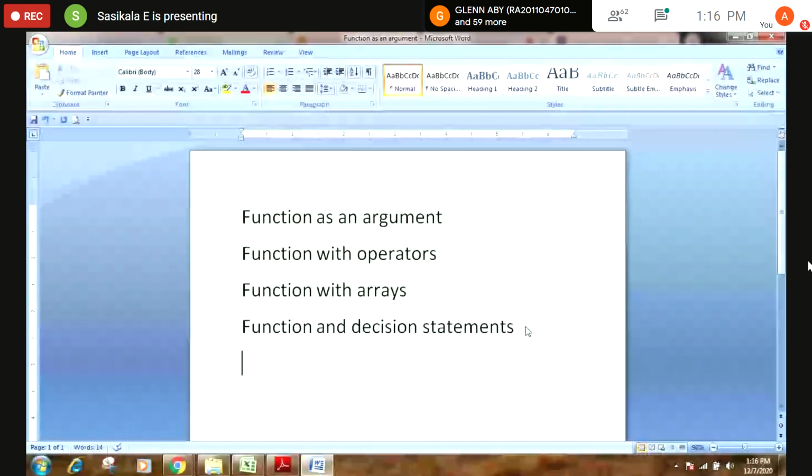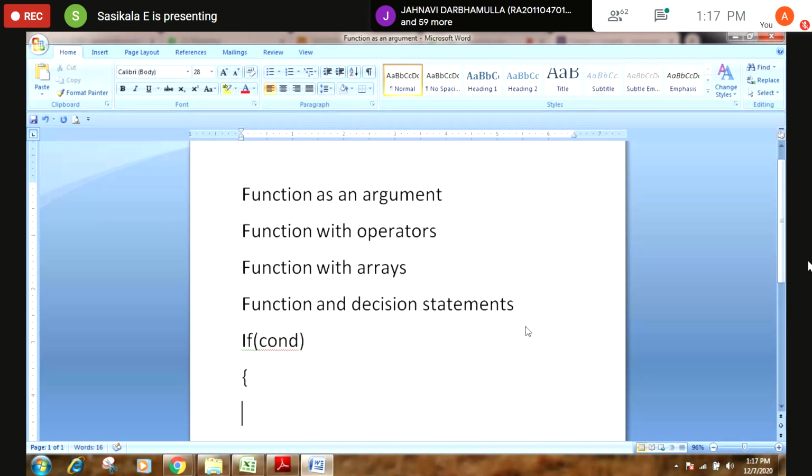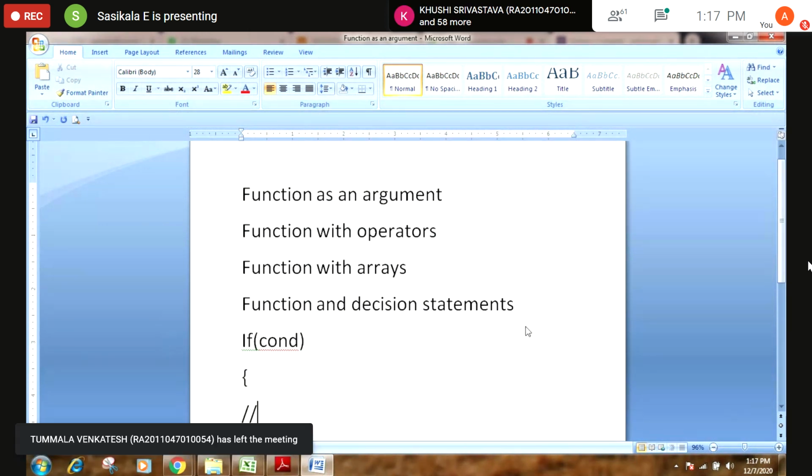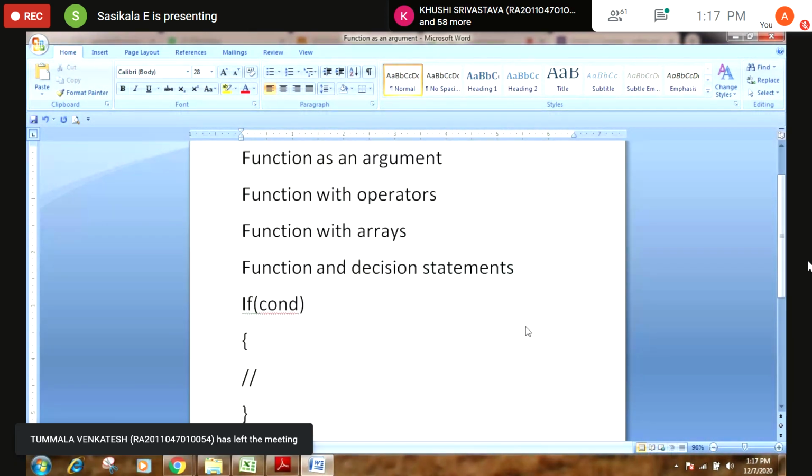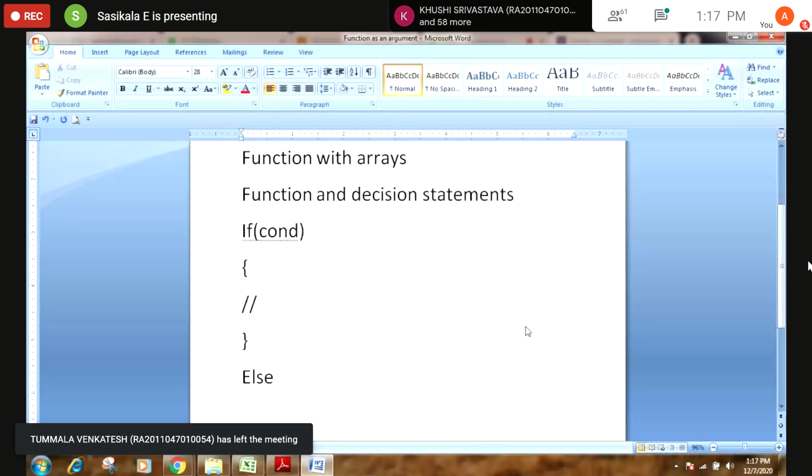And you can also use those decision statements along with your function. Normally, if you are working with if else, how will you write it? If, inside the bracket you will be giving a condition. If the condition is satisfied, the if part will get executed. If the condition fails, your else part will get executed. Am I right or wrong?